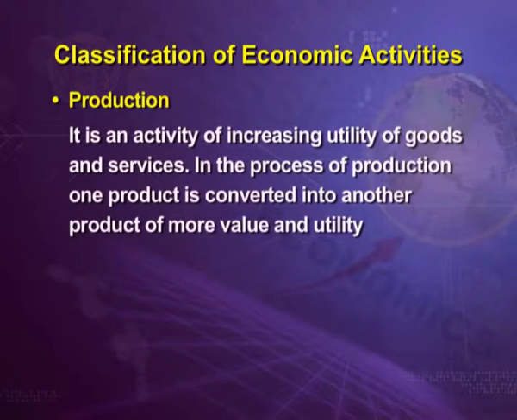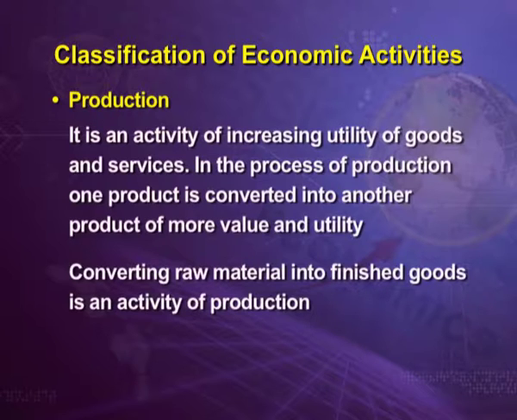From the viewpoint of an economist, all human economic activities are classified as follows. First economic activity is production. Production is an activity of increasing utility of goods and services. In the process of production, one product is converted into another product of more value and more utility. Converting raw material into finished goods is also an activity of production. Transporting agricultural goods from agricultural farm to marketplace is also an activity of production.